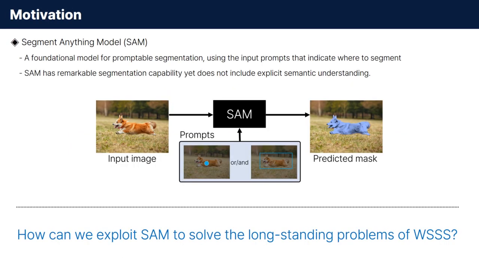Meanwhile, the Segment Anything Model has made its debut. The SAM is a foundational model for promptable segmentation using input prompts that indicate where to segment from an image. Although SAM has remarkable segmentation capability, it does not include explicit semantic understanding. Within this context, the focus in weakly supervised semantic segmentation has shifted to how to exploit SAM effectively.